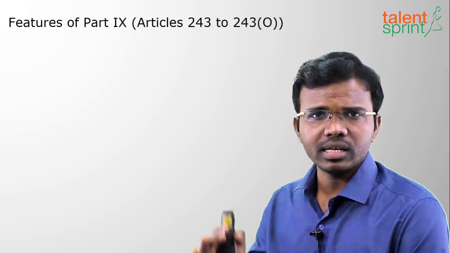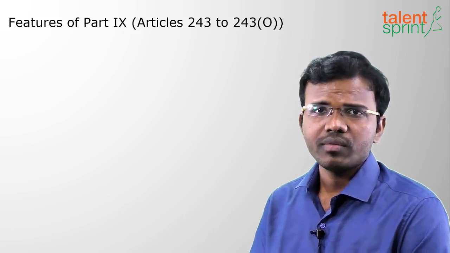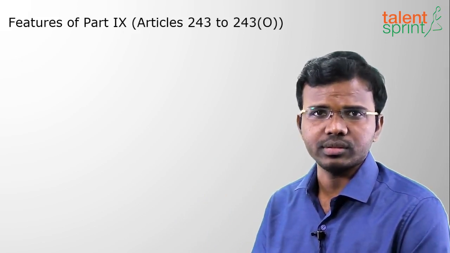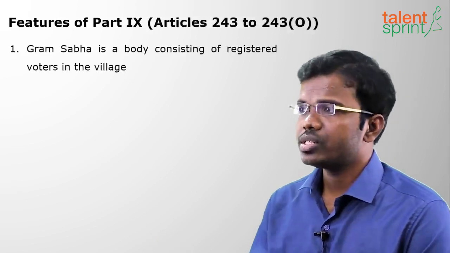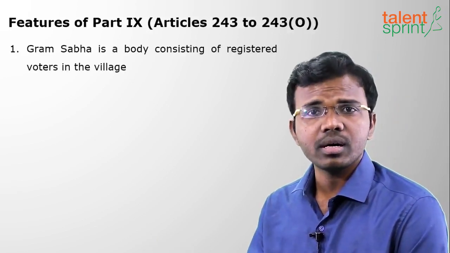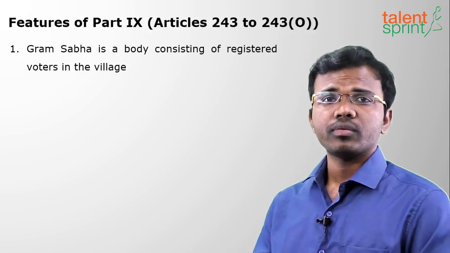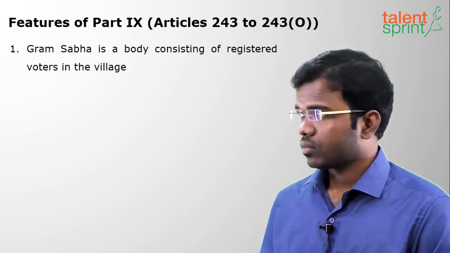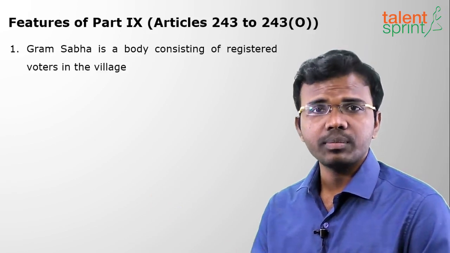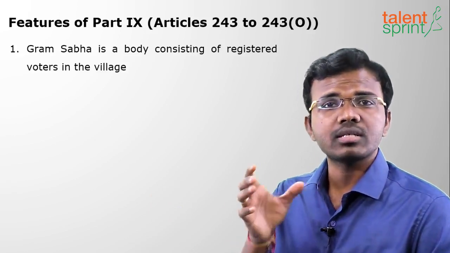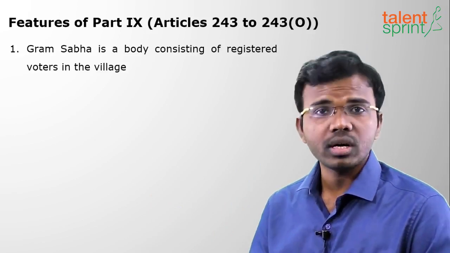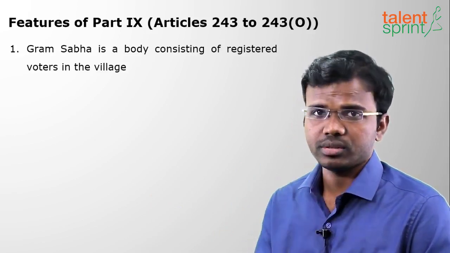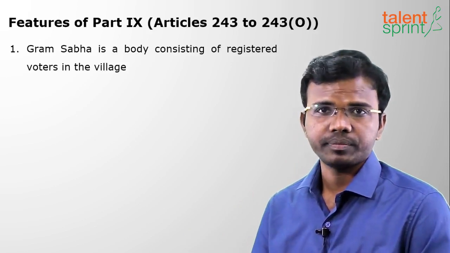So what are the features of Part 9 of the Indian Constitution? We will not study all the articles. What is mentioned in those articles we will study as the features which are important for our examination. First is the Gram Sabha. What is a Gram Sabha? It is the group of registered voters in the village. They will sit under the Sarpanch. The Sarpanch will head the Gram Sabha.